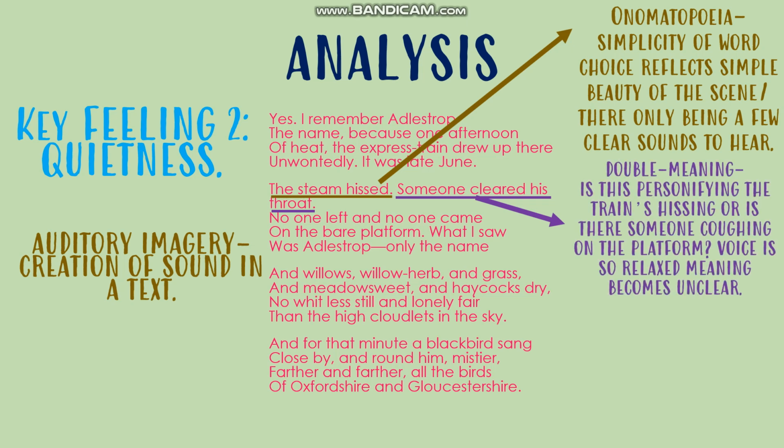It could be that the steam train's clearing his throat, okay, so it's a piece of personification, or it could be another very clear sound from someone simply having a bit of a cough on the platform. This lack of clarity, whether this is another character there that day or it's the writer personifying the steam train, creates this idea of, once again, relaxation. The voice is so relaxed they've become unclear in what they're saying.